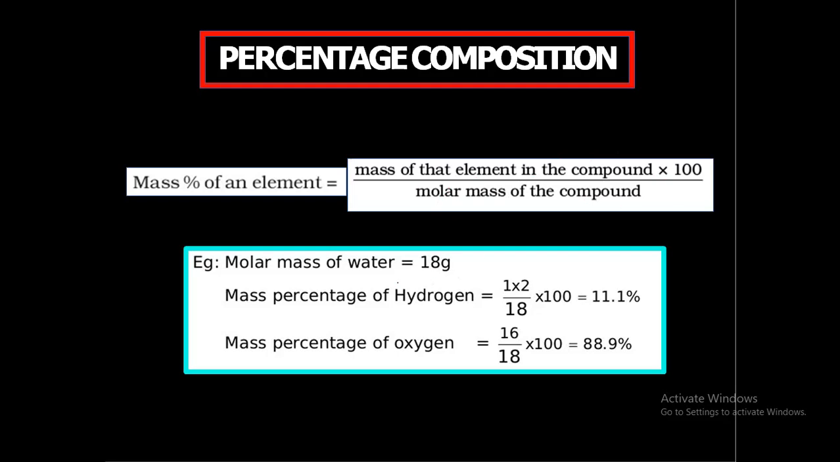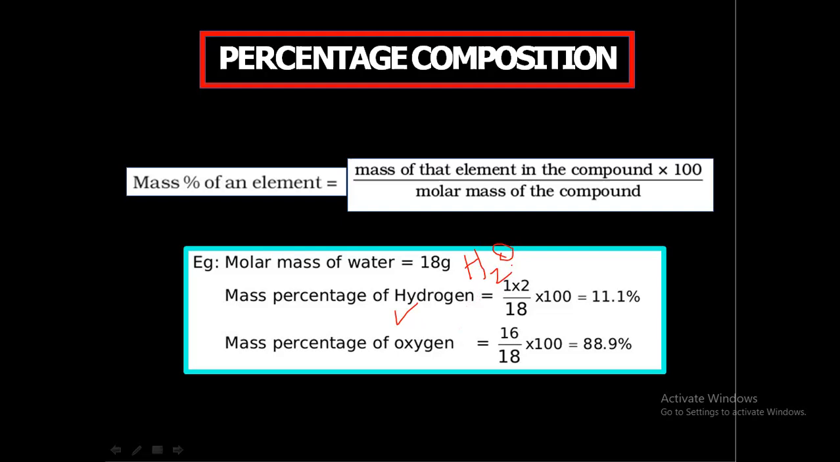So how can we find the mass percentage of hydrogen? If we have to find the mass percentage of hydrogen, then we have to find the molar mass of water. It is 18 grams, since hydrogen has an atomic mass of 1 and oxygen has 16, so 18 is the molar mass of water.